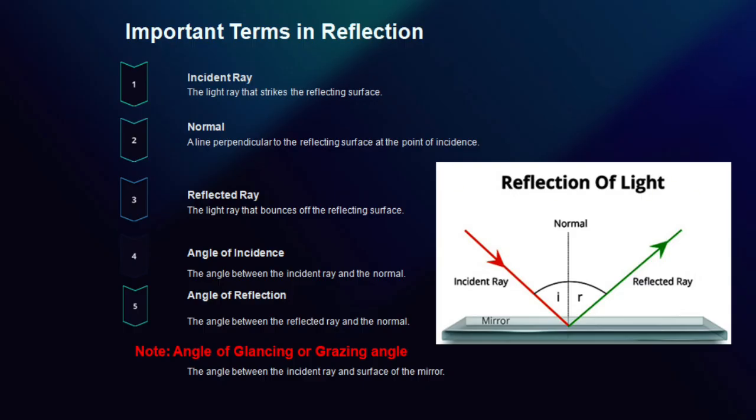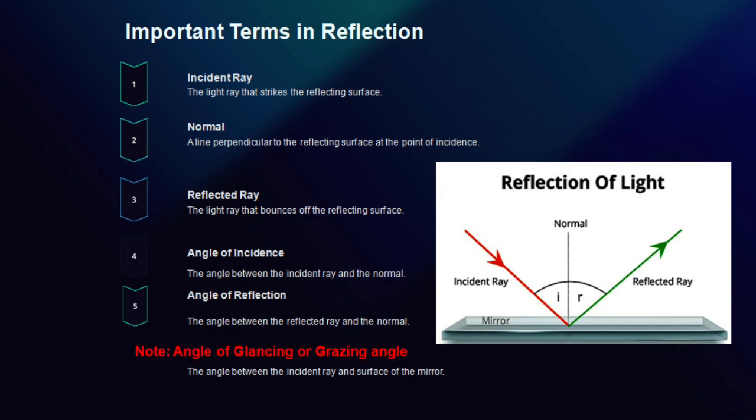Now, let's define some terms that are used in reflection. Number 1. Incident ray. The ray of light that strikes the reflecting surface is called the incident ray. It is the ray of light that comes from the source of light or object and strikes the mirror.